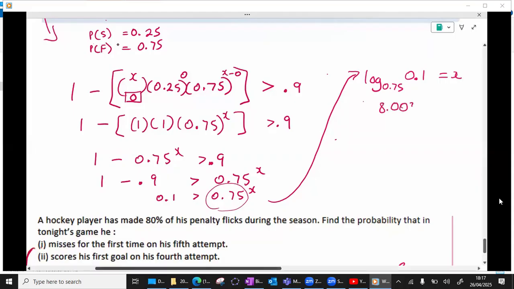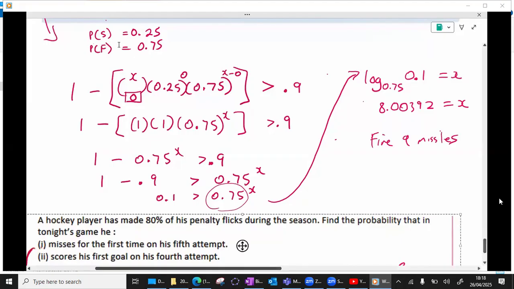Now, what do we have here? 8.0092 is x. Now, in our case here, we have 8.00392. So that would suggest you'd need to fire 9 missiles. You'd need to fire 9 of them, missiles, sorry, I've spelled that wrong, haven't I? To make sure that you would hit the target at least once.